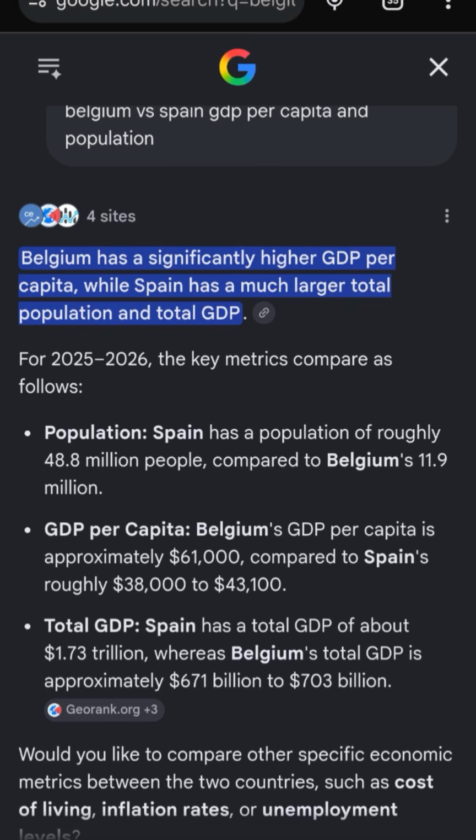So let's take a look at this. Spain has a population of 48.8 million, almost 49 million people. Belgium at about 12 million, so Spain has a big advantage there. Belgium has a little bit of an advantage in wealth per capita, so Spain overall has the economic advantage over Belgium. What this means is you're not getting a man for wealth result.